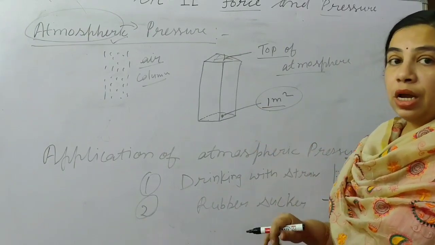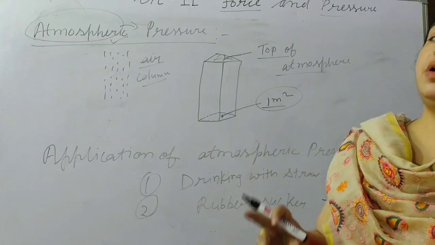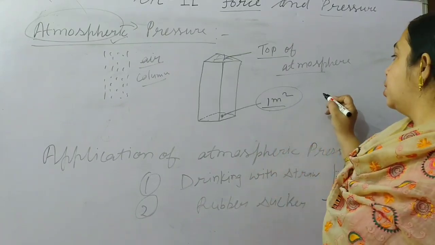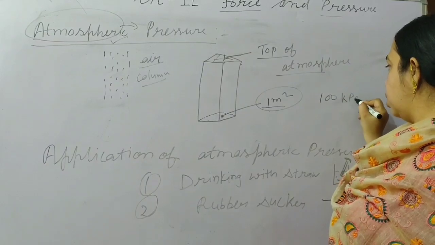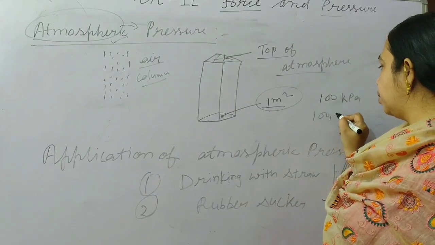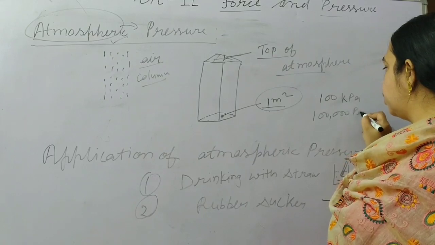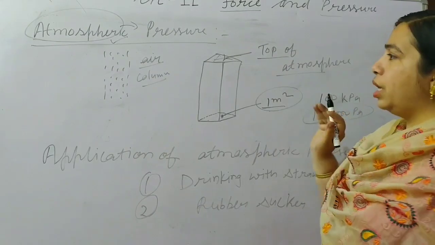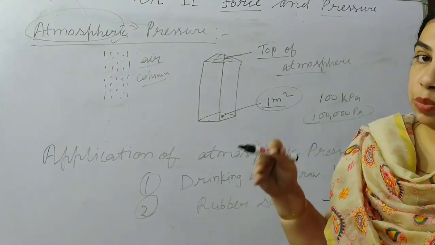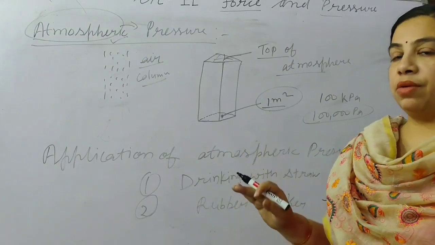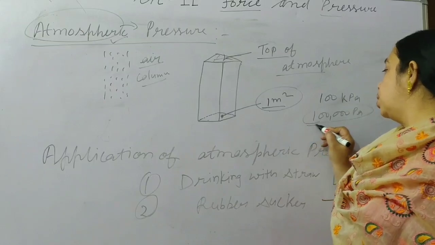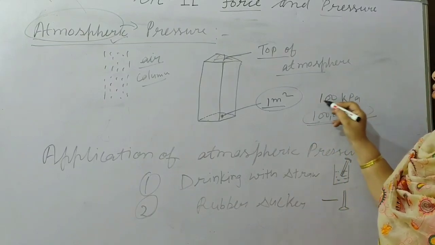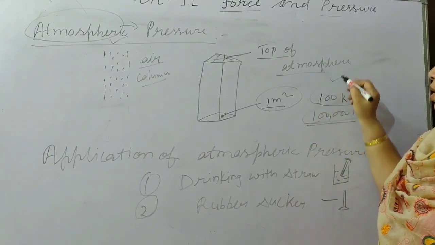We consider the atmospheric pressure at sea level at normal temperature. It is 100 kilopascal, or we can say 1 lakh pascal. Air exerts pressure, or we can say atmospheric pressure at sea level at normal temperature is 1 lakh pascal, or 100 kilopascal.